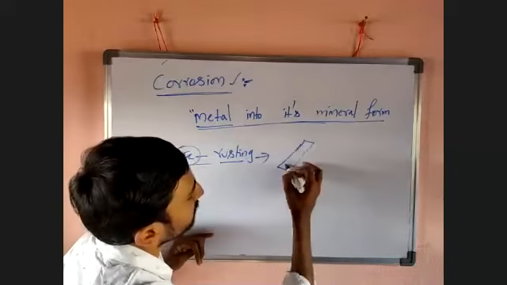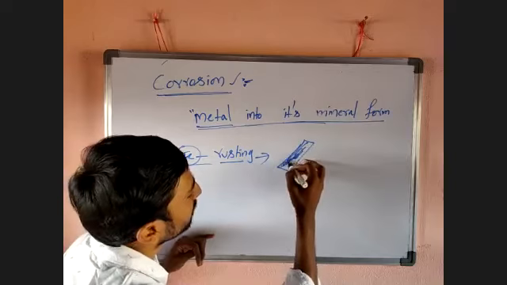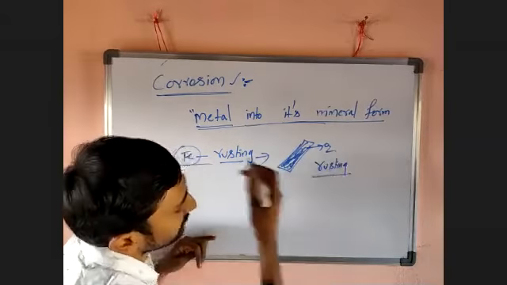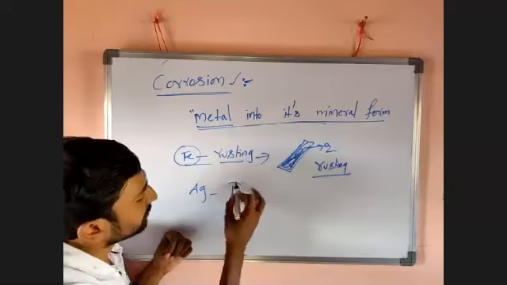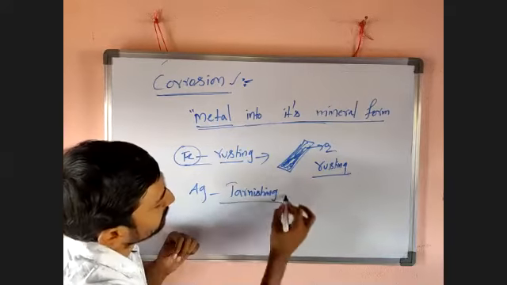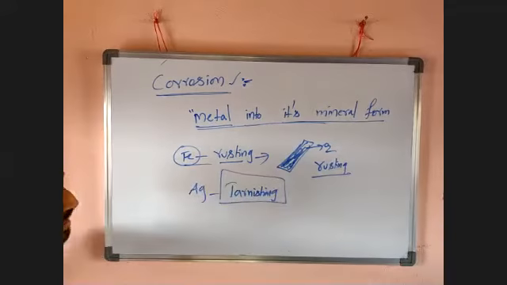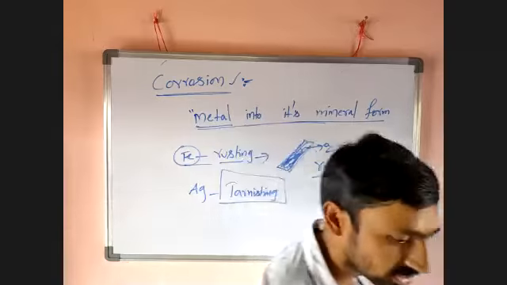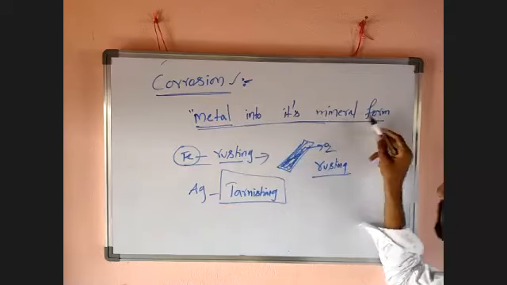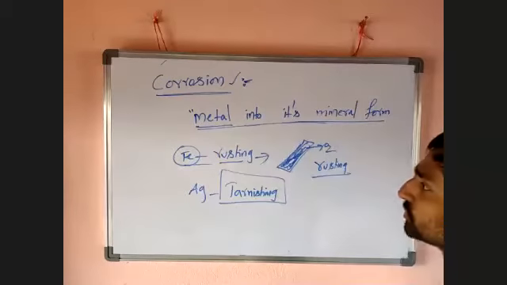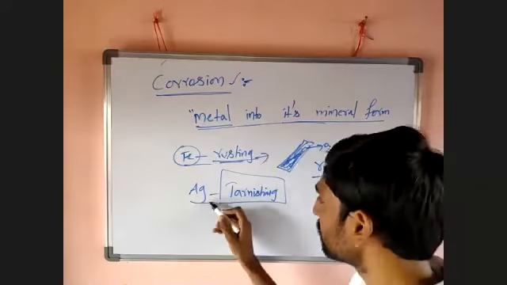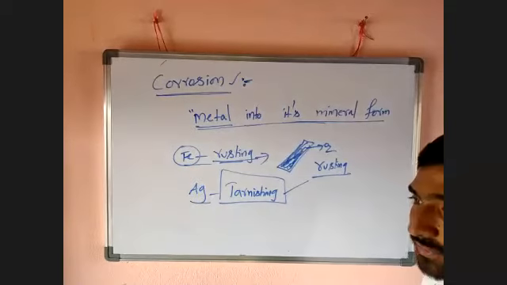For example, take an iron rod. When it is exposed to the atmosphere, what happens? It reacts with oxygen and rusts. In case of silver, it is called tarnishing. So what is corrosion? Corrosion is the conversion of metal into its mineral form. If iron is involved in corrosion, the phenomenon is called rusting. If silver is involved in corrosion, the phenomenon is called tarnishing.